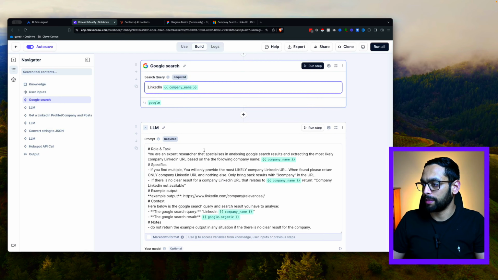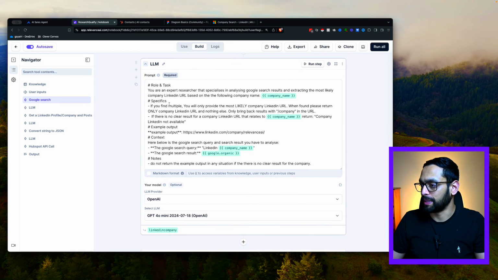So we're going to be making a call to ChatGPT here, calling the LLM function. We've got a prompt here which talks about analyzing Google search results and extracting the most likely company URL based on the company name. So we provide that here. And in terms of the specifics and the task that it needs to provide, it will have a look at the company name and have a look at the URLs that have been returned.